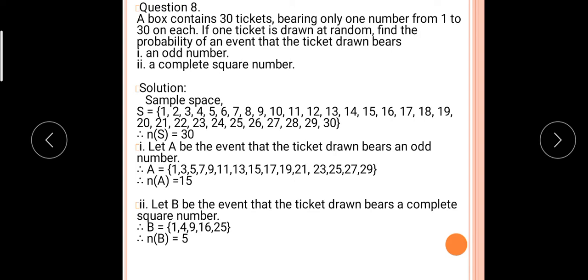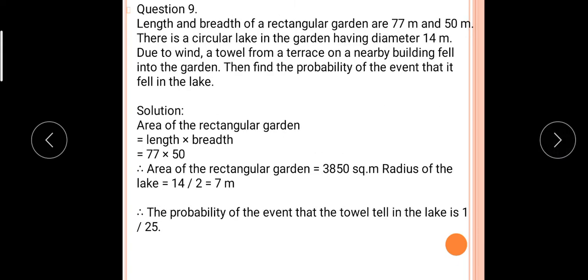So let A be the event that the ticket drawn bears an odd number. Therefore N of A is 15. Let B be the event that the ticket drawn bears a perfect square number. Therefore B is equal to, how many perfect square numbers are there? 1 is there, 4 is there, 9 is there, 16 is there and 25 is there. 1 square is 1, 2 square is 4, 3 square is 9, 4 square is 16 and 5 square is 25. So N of B is equal to 5.